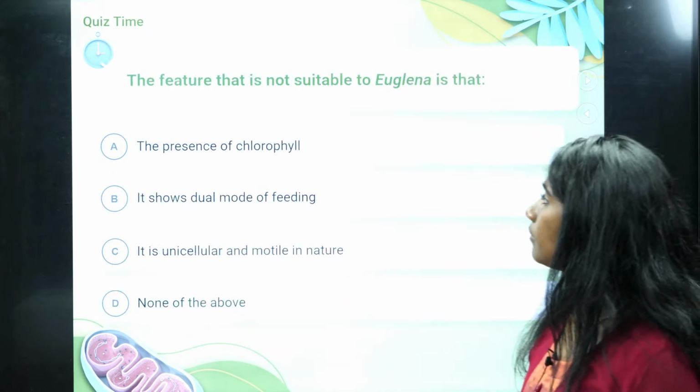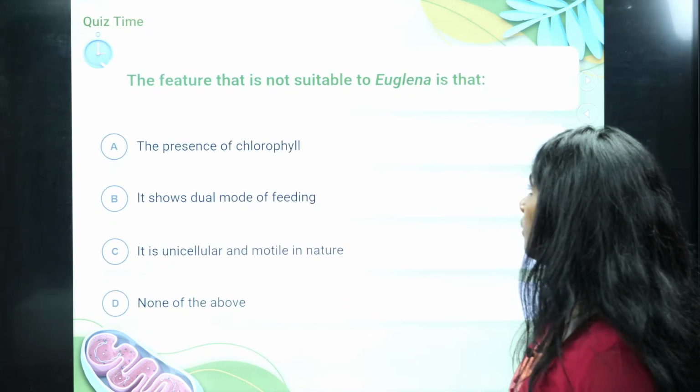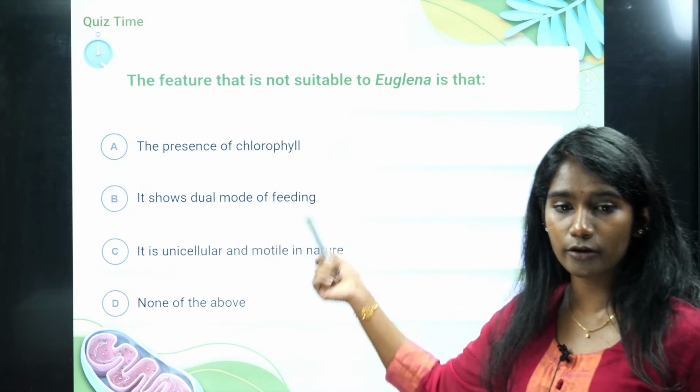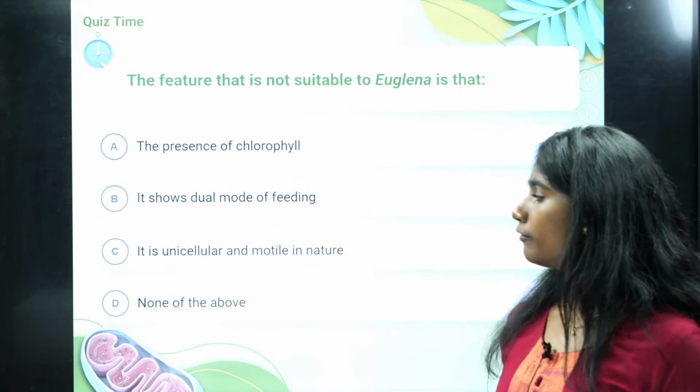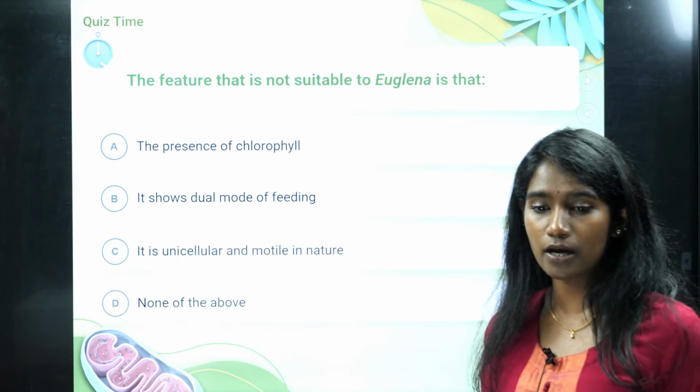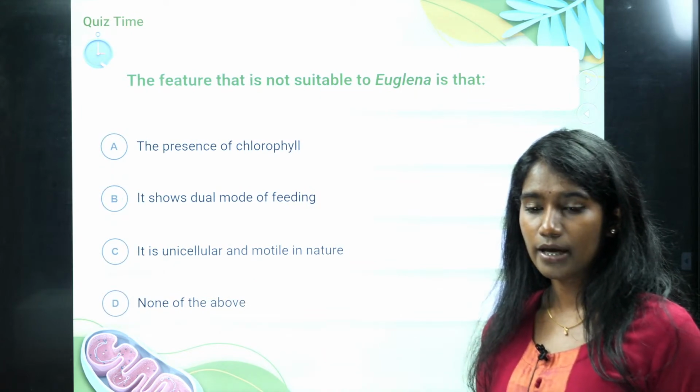Okay, and now the feature that is not suitable for Euglena is the presence of chlorophyll, or it shows dual mode of feeding, or it is unicellular and motile in nature, or none of the above. Any guesses?